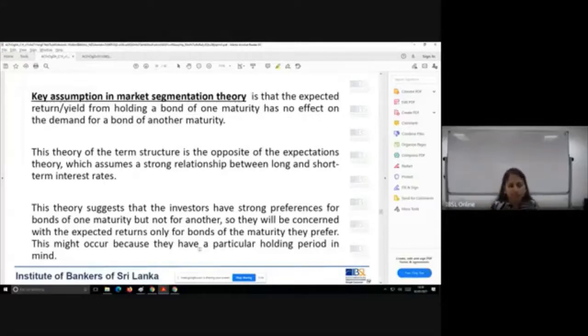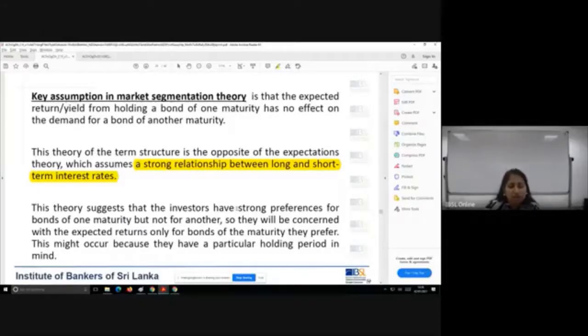This theory of the term structure is the opposite of the expectations theory, which assumes a strong relationship between long and short-term rates. This theory suggests that investors have strong preferences for bonds of one maturity and not for another. So they will be concerned with the expected returns only for the bonds of the maturity they prefer.